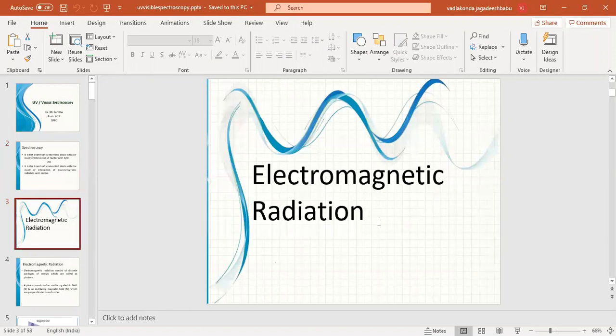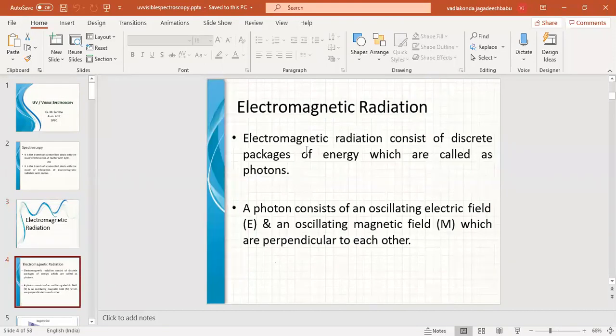That is the radiation coming out from space, which has an enormous amount of energy, and may be considered in the form of a wave or in the form of photons. Electromagnetic radiation generally we consider as consisting of discrete packages of energy called photons, and the energy of a photon, which you already know, is E equals h nu, which in terms of wavelength is E equals hc by lambda.